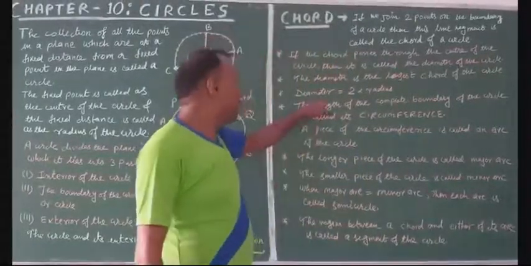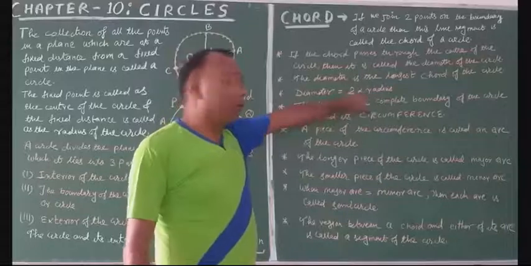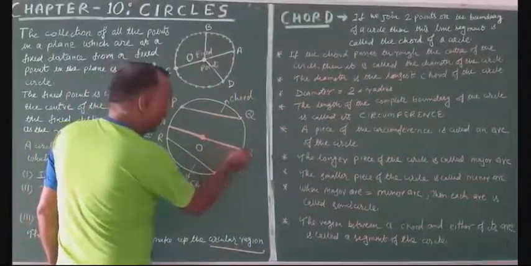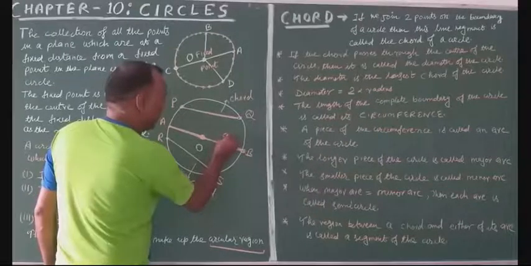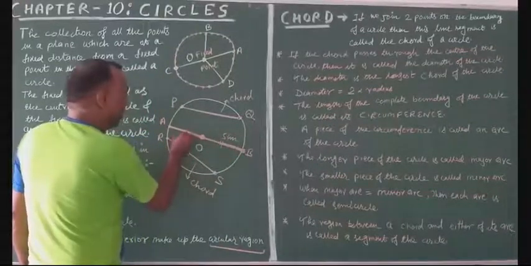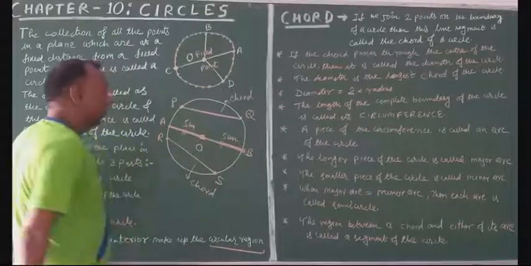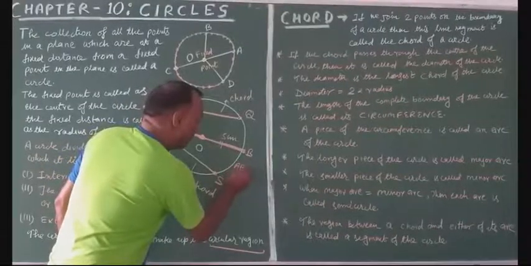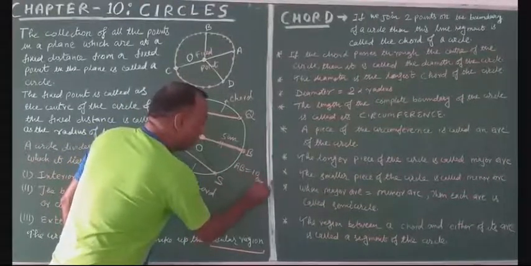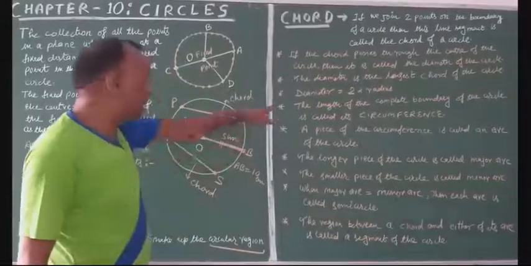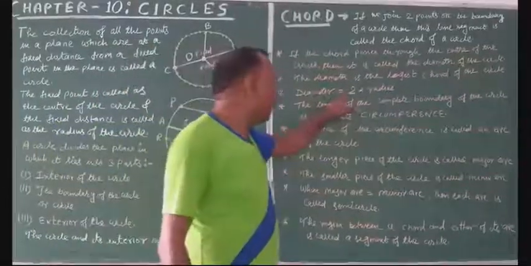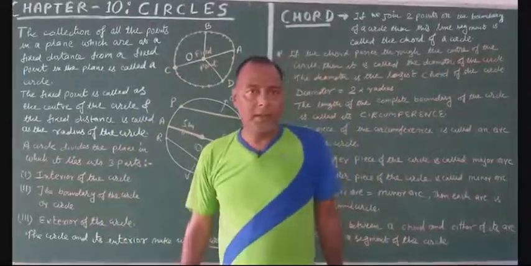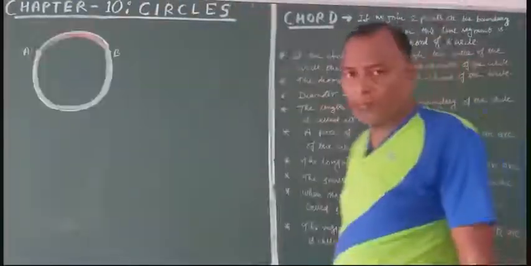And this diameter is equal to double of radius. Just look. Suppose this OB is the radius. If it is 5 centimeter and this OA is also radius 5 centimeter, then what will be the length of AB? AB will be 10 centimeter. And this AB is double of 5 centimeter. Therefore, the diameter is double of radius. The length of the diameter is double of the length of radius.